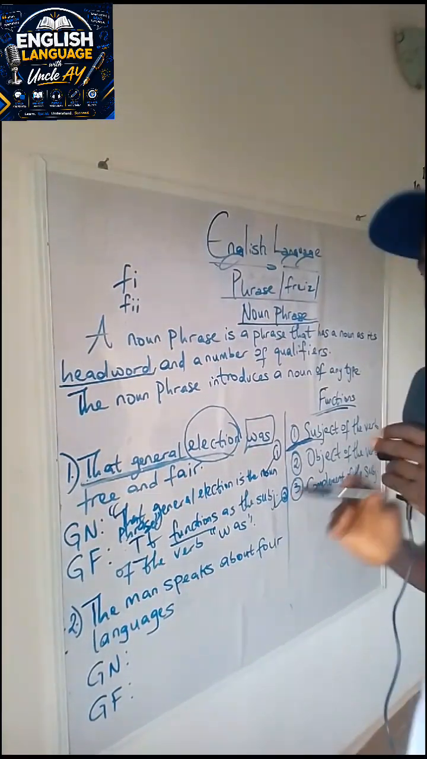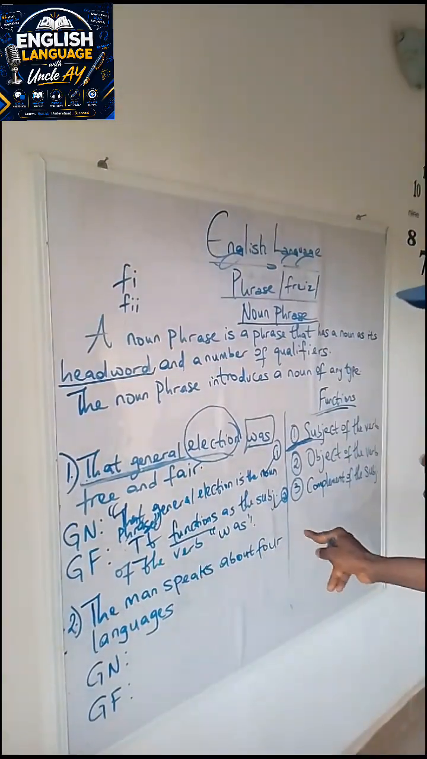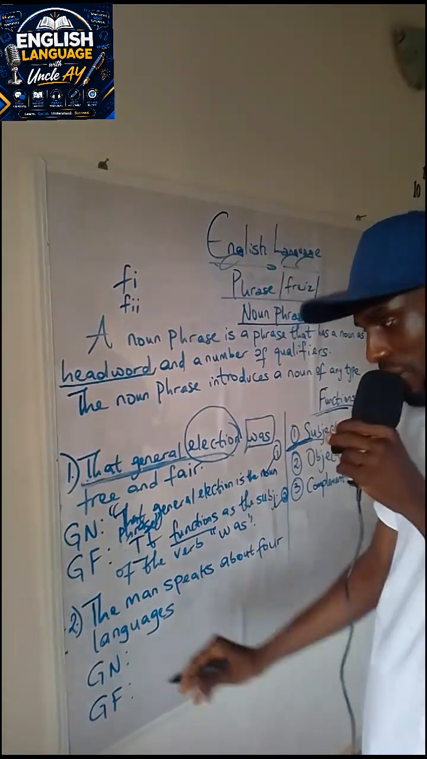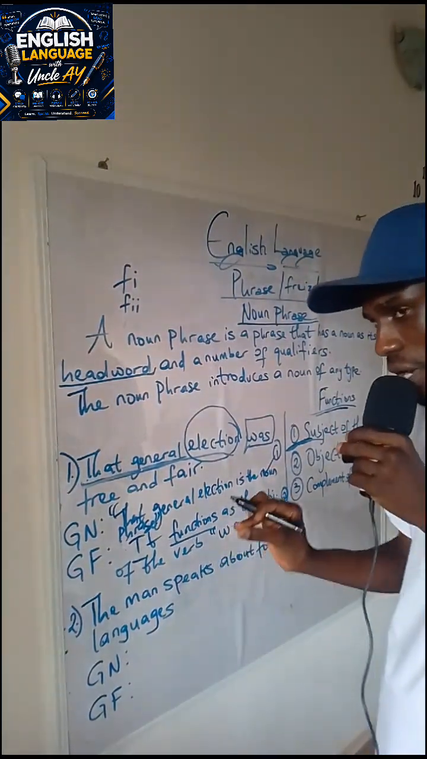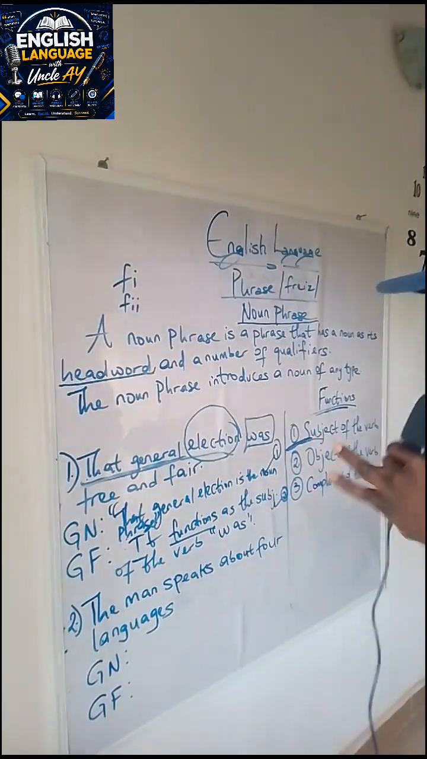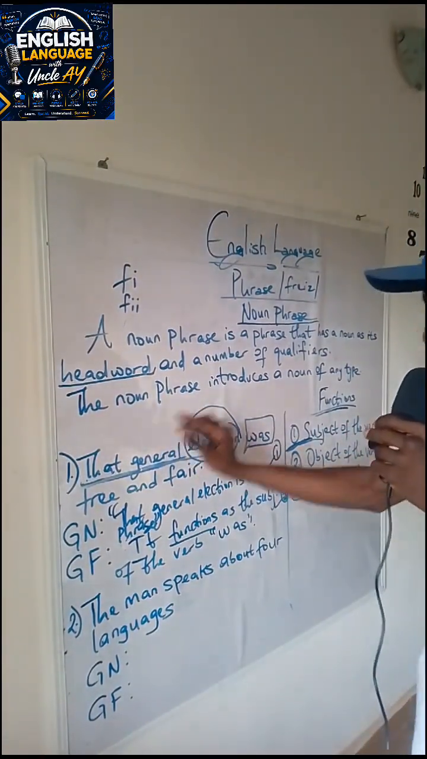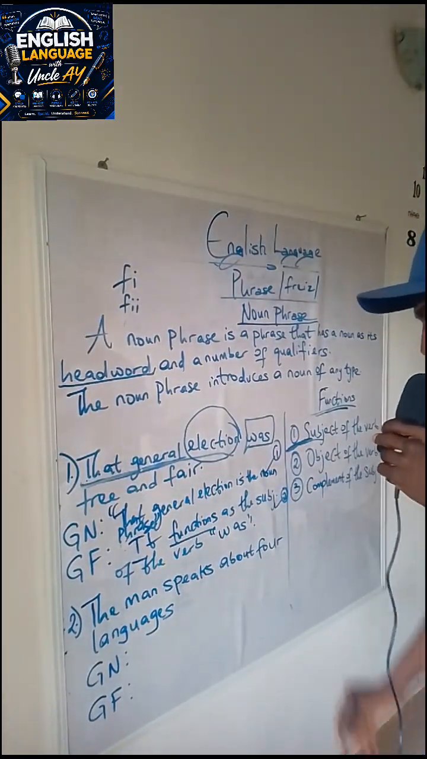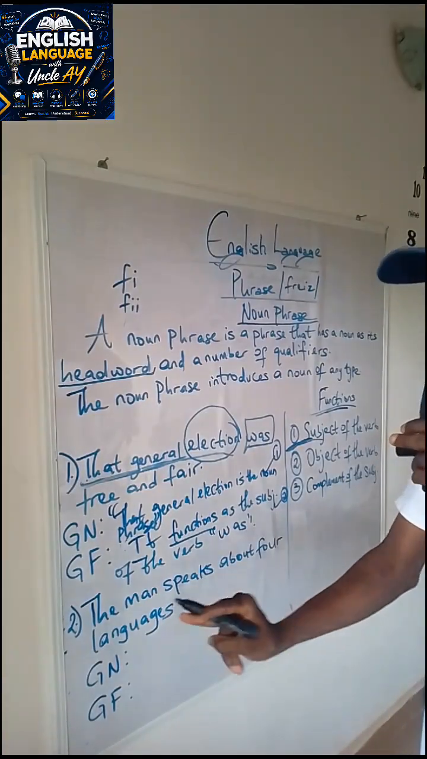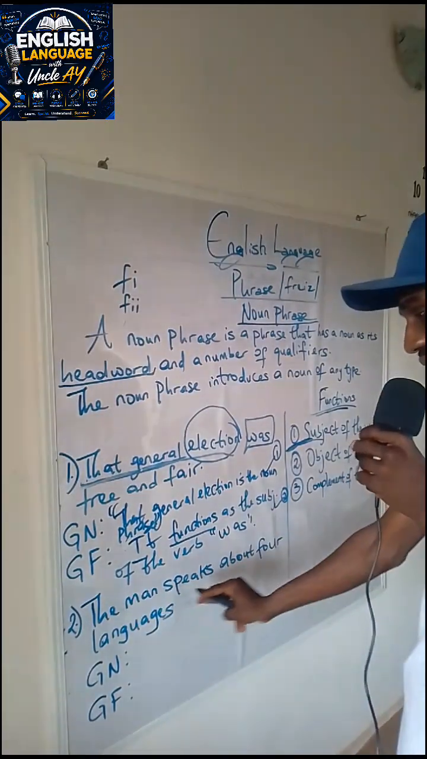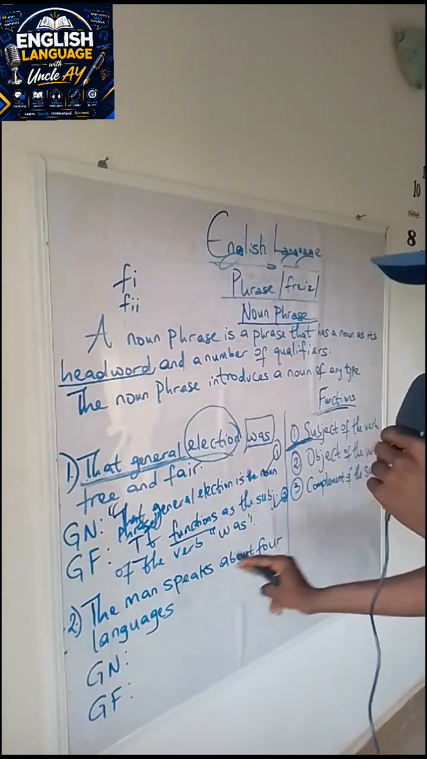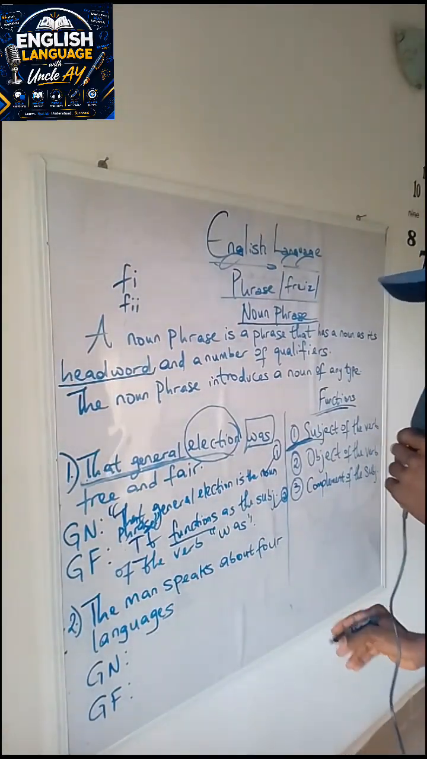Yes, so that's it. The next one is: the man speaks about 4 languages. The man speaks about 4 languages. So the clue is still the same: subject of the verb. So what we need to do is to identify what the subject of the verb is here. The man speaks about 4 languages. So what's the subject of the verb here?